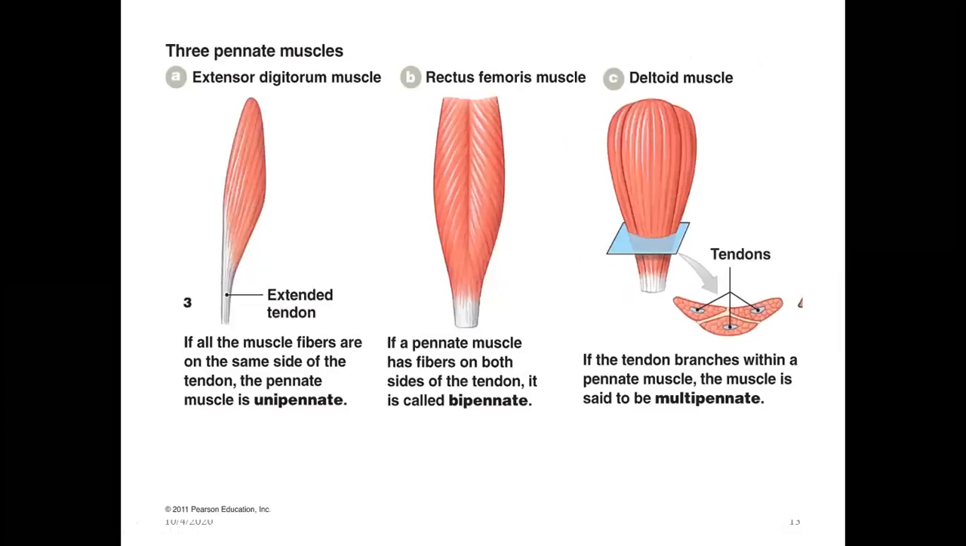Okay, so here again some examples. The three pinnate muscles: unipinnate, bipinnate, and multipinnate. Here the extensor digitorum, all the fibers are only in one direction and oblique to the tendon. If all the muscle fibers are on the same side of the tendon, then it is called unipinnate. Then we have the bipinnate, where the fibers are in two directions. Bi means two. Then multipinnate, because it is multi, the fibers are in different directions.